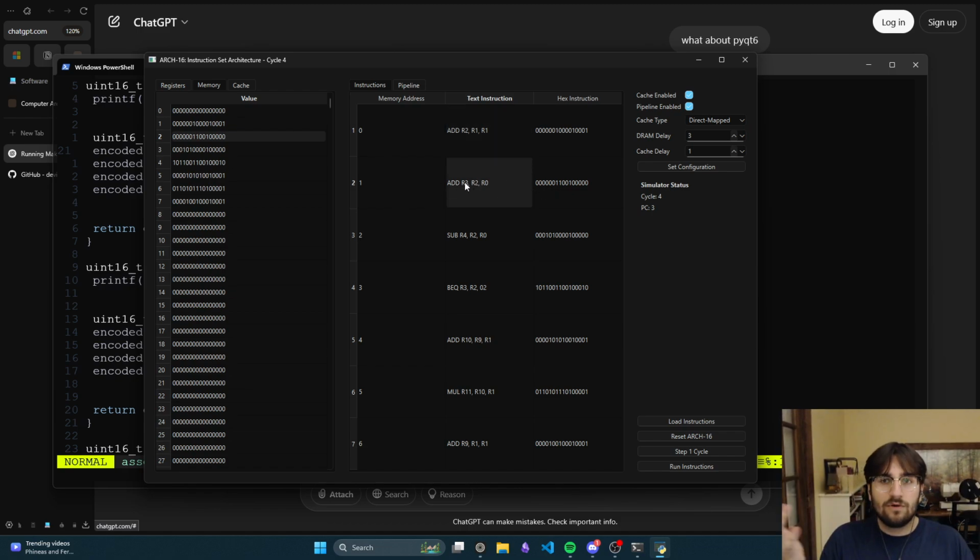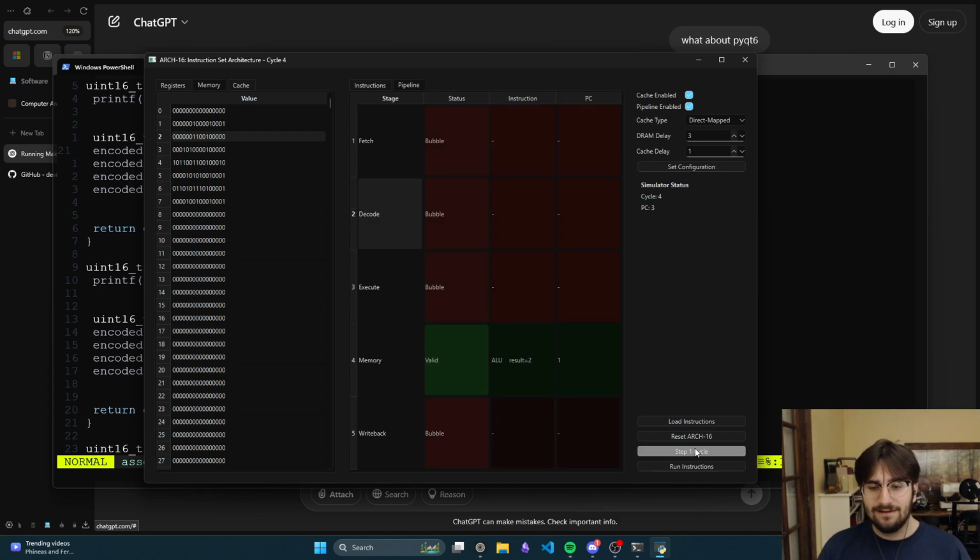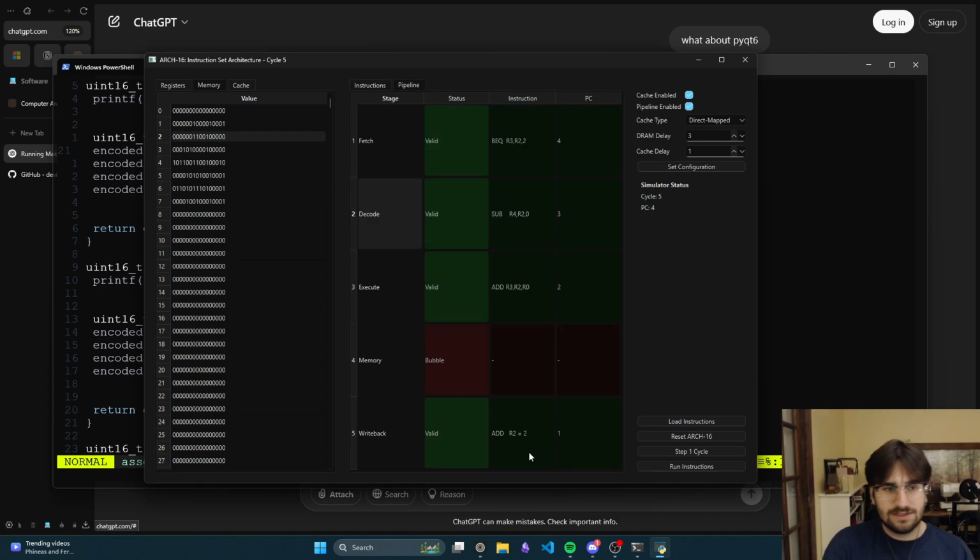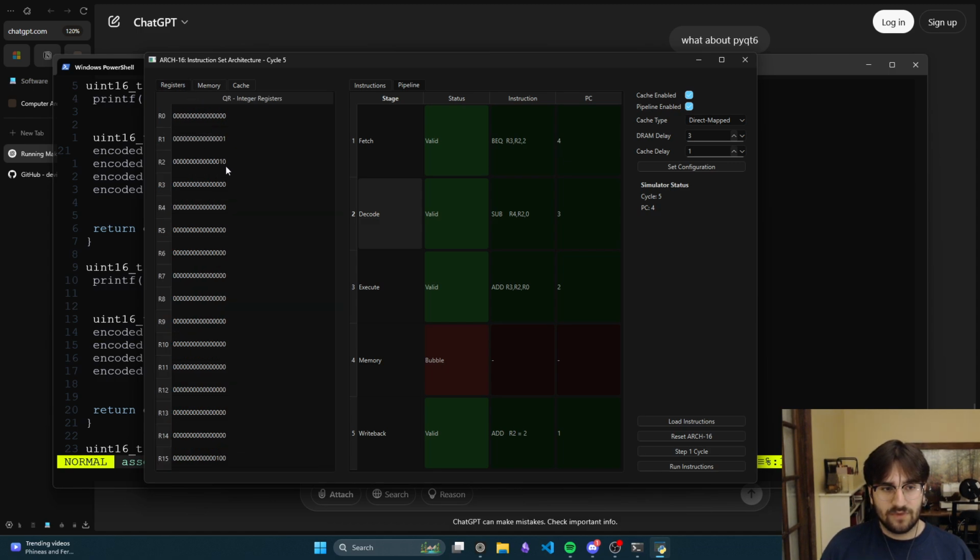Obviously, if you're writing a program and you say X is equal to this, and then on your next line you say calculate this using X, you obviously want the value that you just changed it to beforehand, right? So this is where you halt the pipeline until we go to the registers here. Register 2 is equal to 2, and then the pipeline moves forward because now this can go to execute. Also, I should have said, or I said it wrong, it doesn't get to execute. It should only get to decode, because once it gets to execute, it's bad. It's writing an old value.